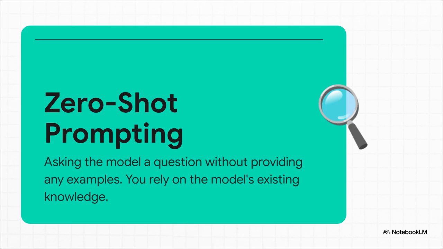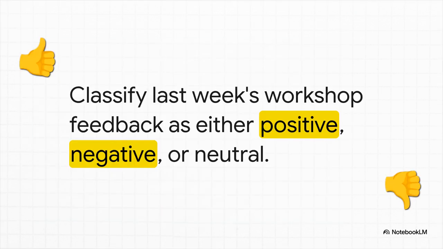First up is a technique you're probably already using, even if you don't know its fancy name: zero-shot prompting. This is simply when you ask the model a question directly without giving it any examples. You're just counting on what it already knows. For instance, you could ask it to classify a bunch of feedback, so you're not telling it what positive or negative means, you're just trusting it to figure it out. It's super fast, it's easy, and it's perfect for these kinds of straightforward tasks.